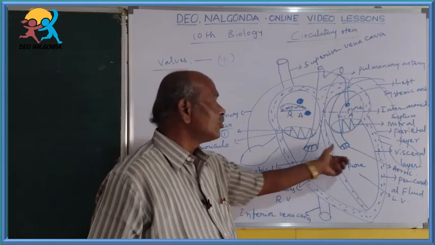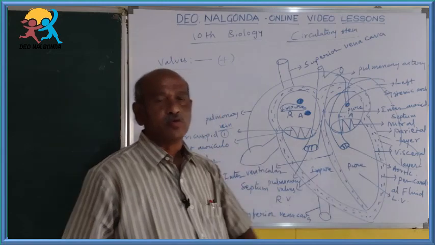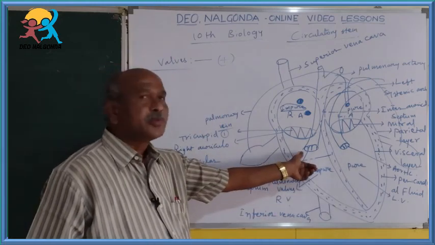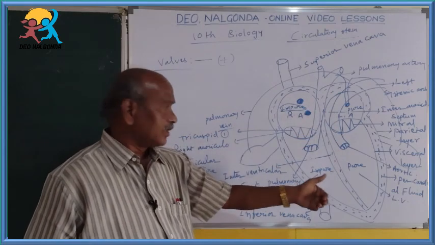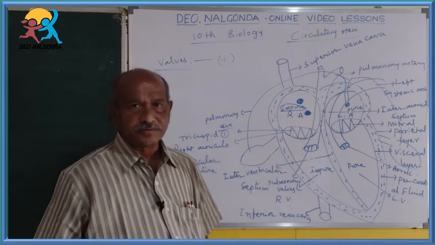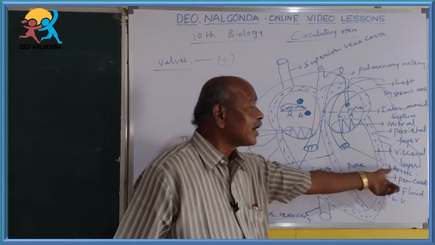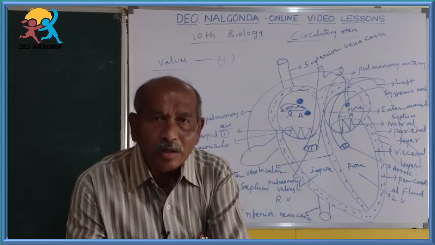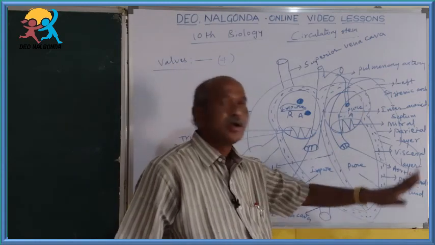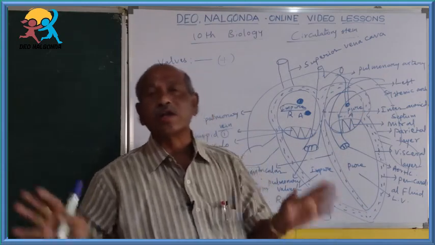These are three semilunar valves, and these are also three semilunar valves. These three semilunar valves are located at the base of the pulmonary artery, that's why they are called pulmonary valves. These three valves are located at the base of the left systemic arch or aorta, that's why they are called systemic valves or aortic valves.